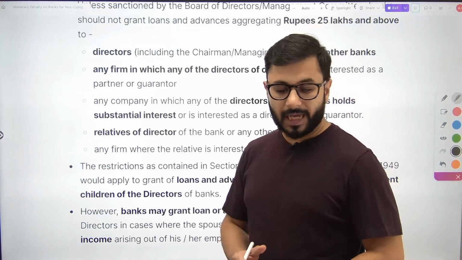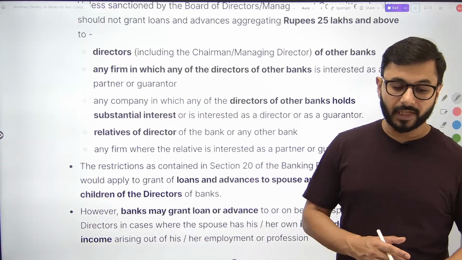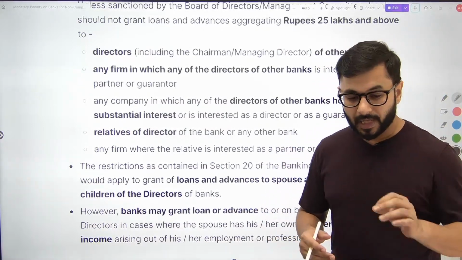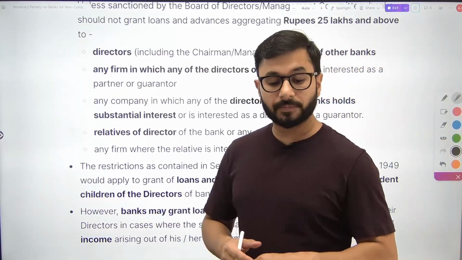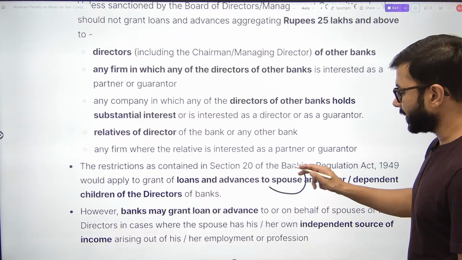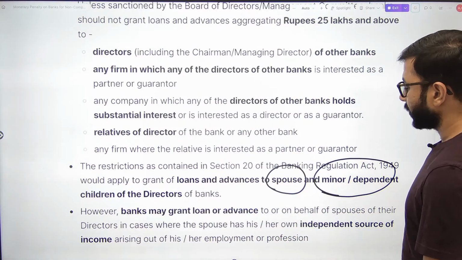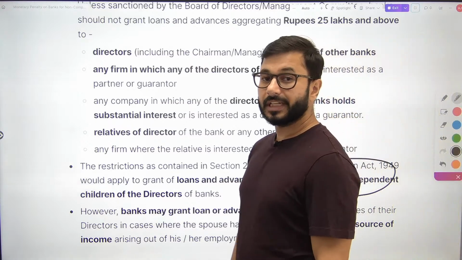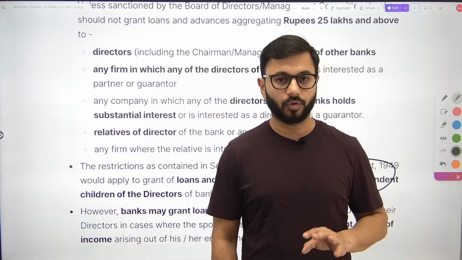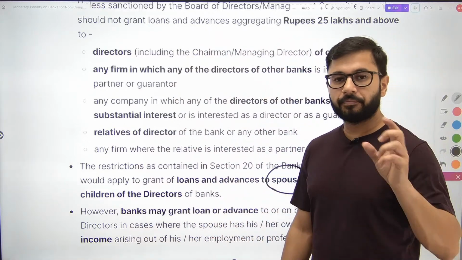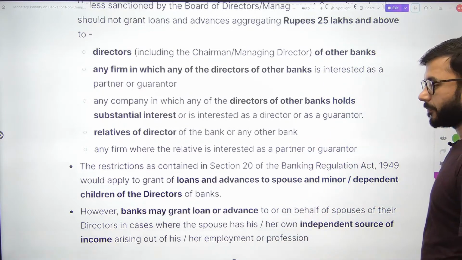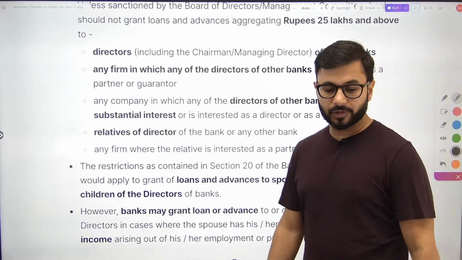The restrictions as contained in section 20 of BR Act 1949, अभी मैं बताऊंगा, ये section 20 is not important, would apply to grant of loans and advances to spouse and minor or dependent children of the directors. अभी तक हमने family cover नहीं किया था, relatives पे आ गए थे. So you cannot give loans to the spouse of director in your bank also. आपकी बीवी है, आपका हस्बैंड है या आपके बच्चे हैं या डिपेंडेंट हैं, उनको भी आप लोन नहीं दे सकते हो. ओके. इन सर्टन केसेस you can, वो भी अभी डिस्कस कर देंगे.